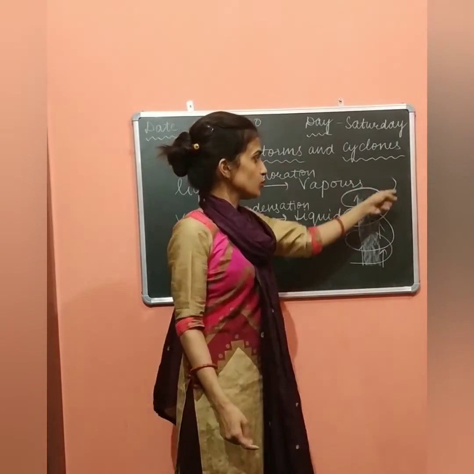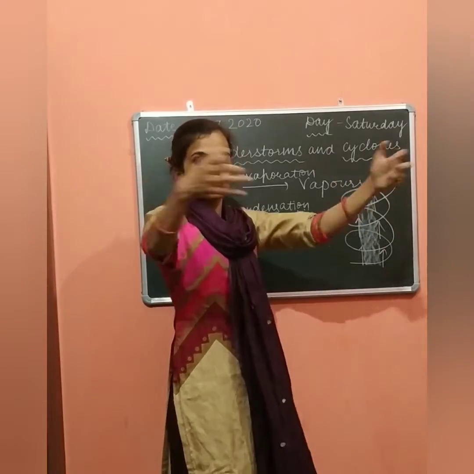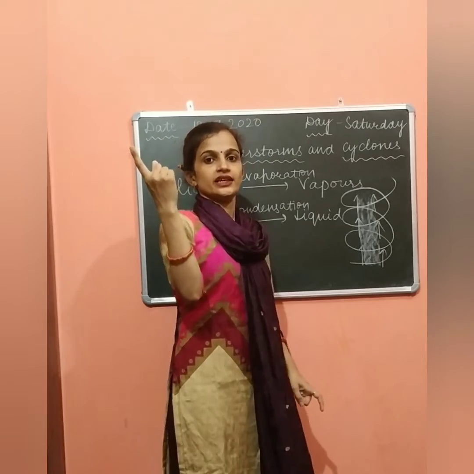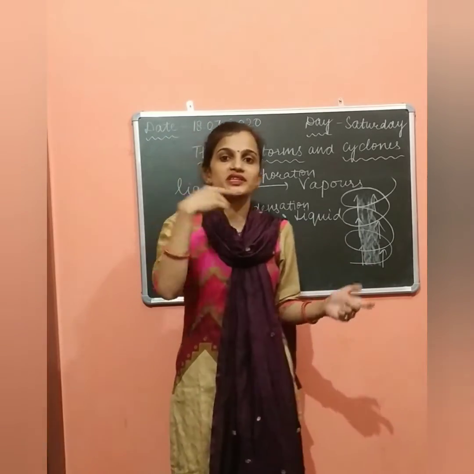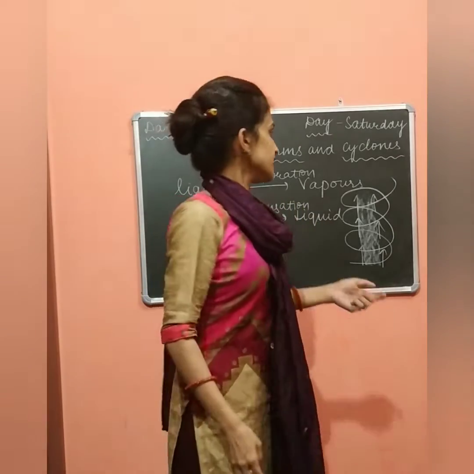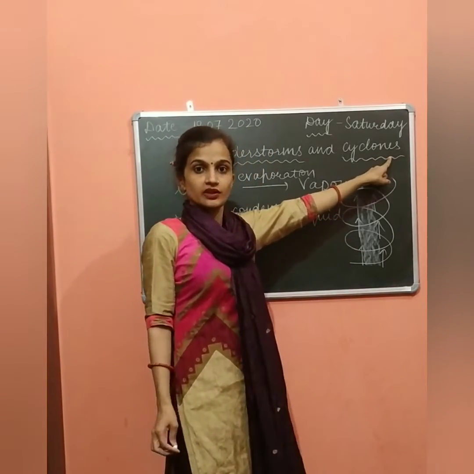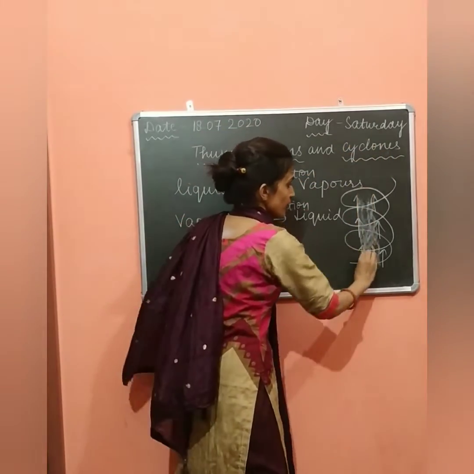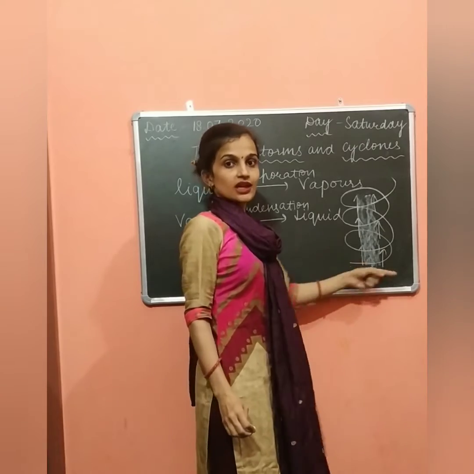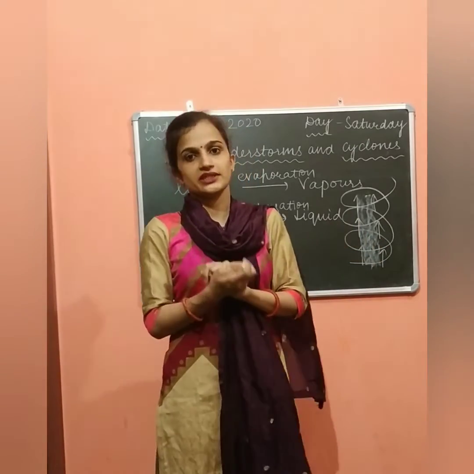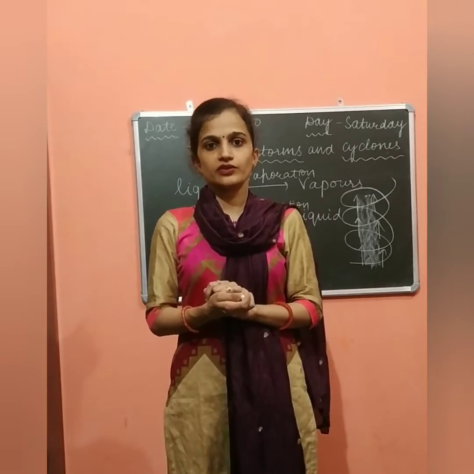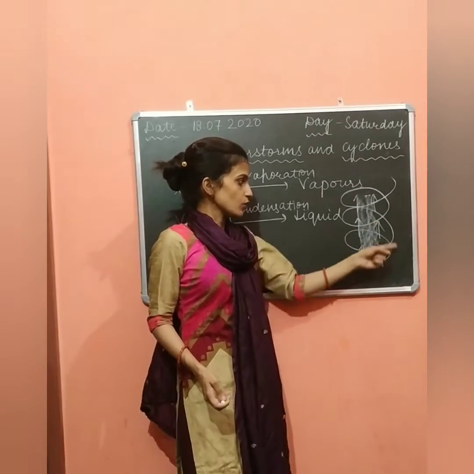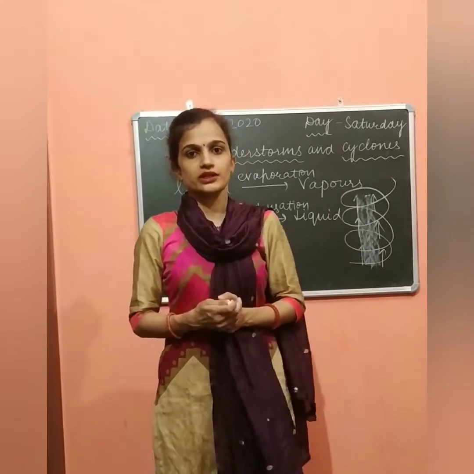These are our high speed winds. They rush from the surroundings to the low pressure area and form a cycle. Students, this cycle is repeated and that leads to an event that we call a cyclone. So what is a cyclone? In a cyclone, there is a low pressure region surrounded with high speed winds. Clear to everyone?